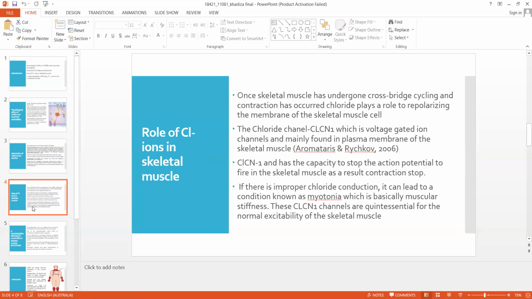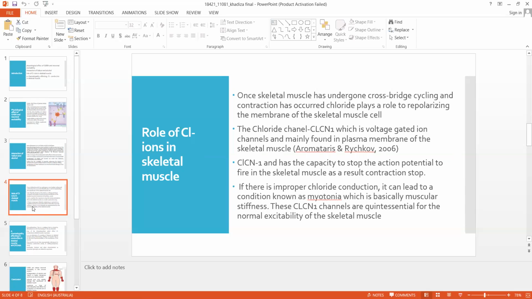So the channel responsible for movement of chloride ion is the chloride channel ClCN1, which is a voltage-gated ion channel and mainly found in the plasma membrane of the skeletal muscles. The high level of extracellular chloride ion allows for a repolarization which travels through ClCN1 and has the capacity to stop the action potential from firing in the skeletal muscles.